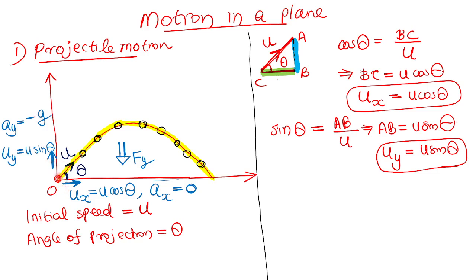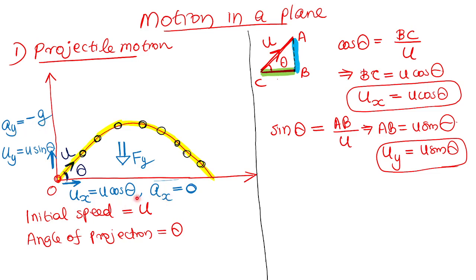In vertical direction, the body has the initial speed u sin theta, but that speed gradually decreases, because there is a negative acceleration. So Ay is minus g. Please memorize.